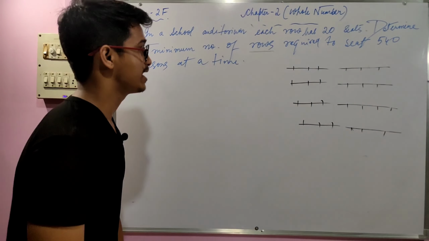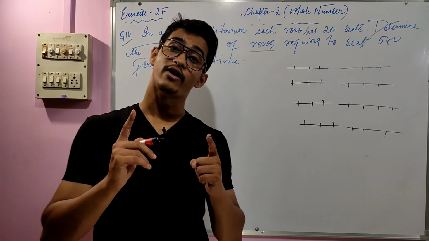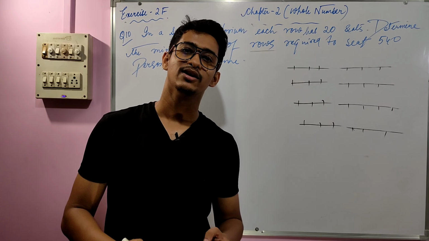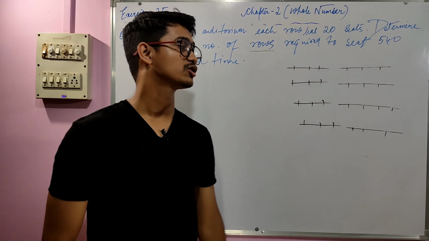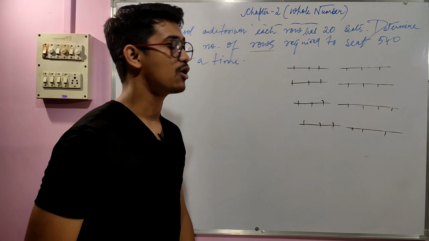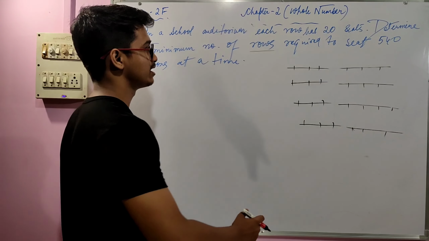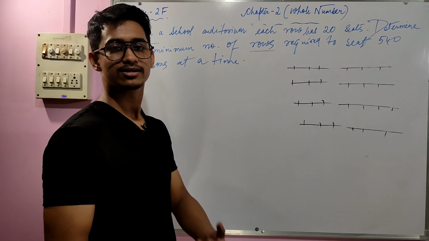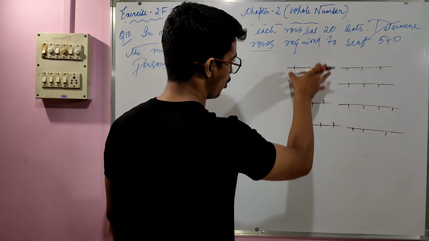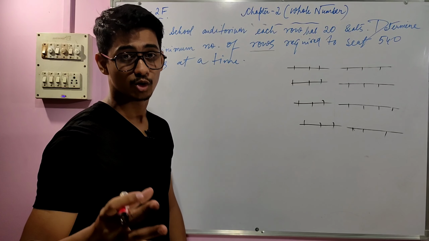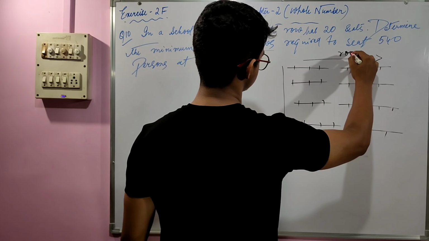So in the first bench, how many students are there? 1, 2, 3, 1, 2, 3, that is 6 students. So in the first row, how many students are there? 6. So that's what a row is all about. There is some other term, that is columns, right? Columns are nothing but the reverse process of a row. So this as a whole is a column, and this as a whole is a row.